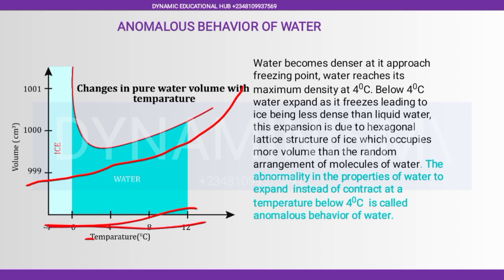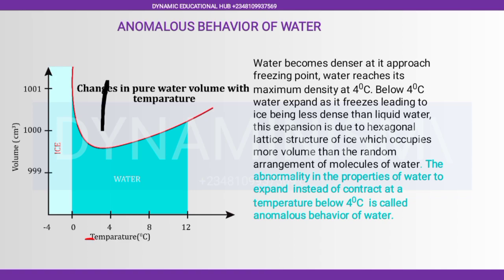Coming down, which means reducing temperature, your volume comes down. But you will observe something here at this 4 degrees Celsius. As you are increasing temperature, normally the volume is increasing.